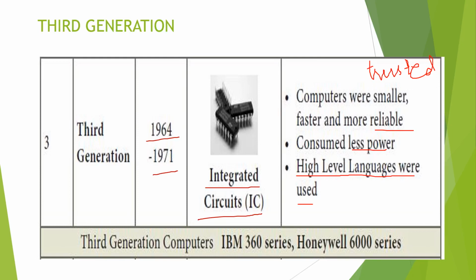It fully depends upon a microprocessor. It's one of the papers, the opcode paper, which will explain what is meant by assembly level language. High level language is known only by us, that means only a human knows a high level language, which is known as a programming language. So third generation computers are the IBM, International Business Machines, 360 series and the Honeywell 6000 series. This is also one of the famous companies, the Honeywell company.